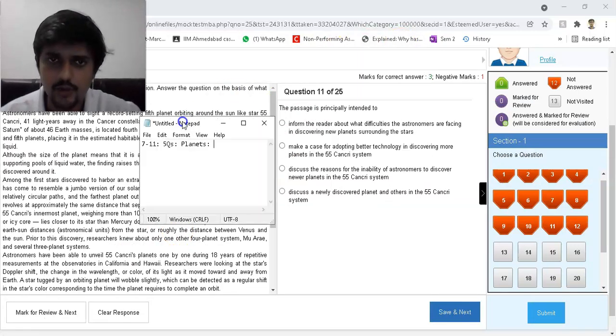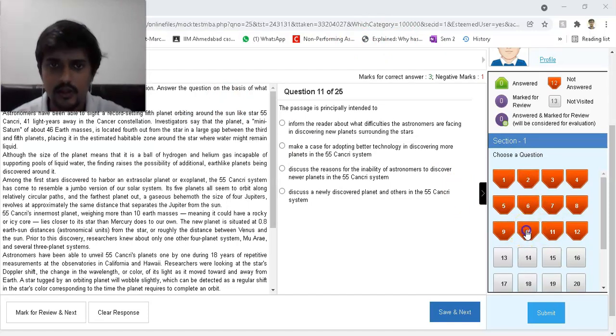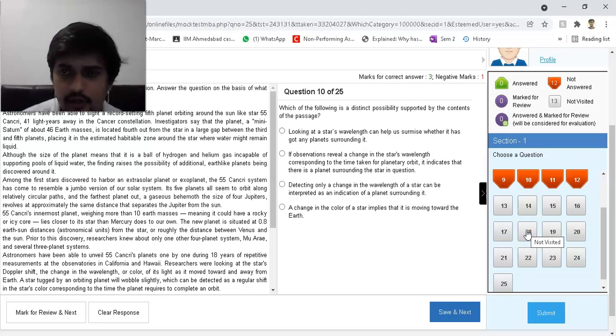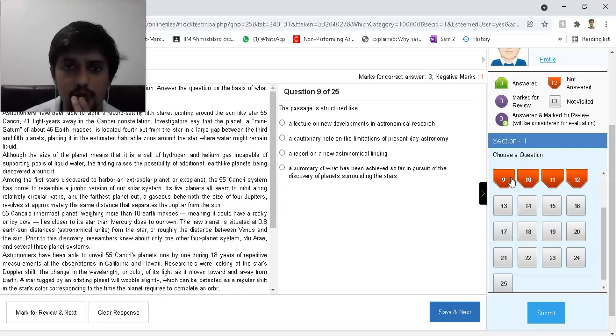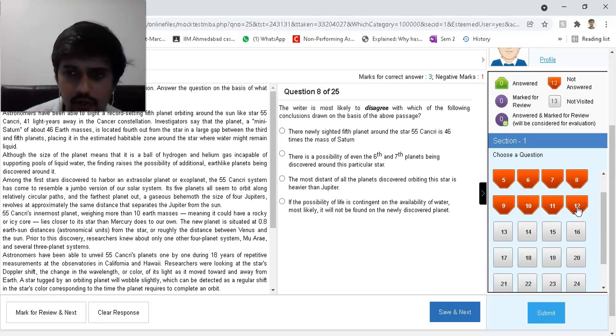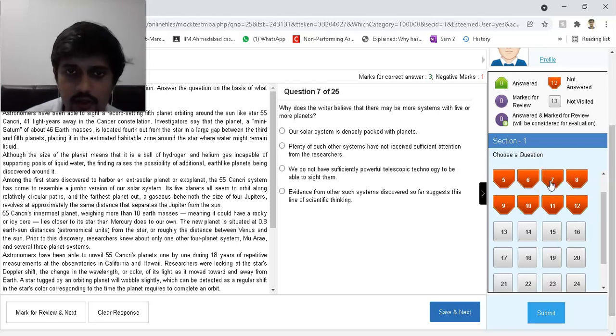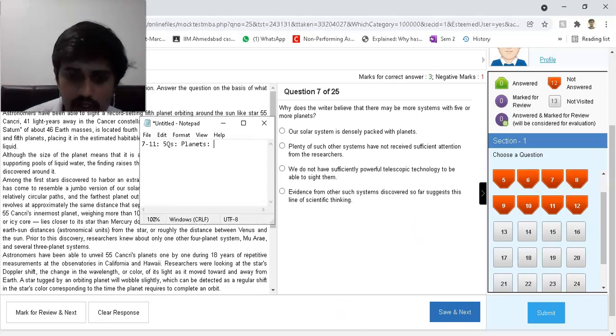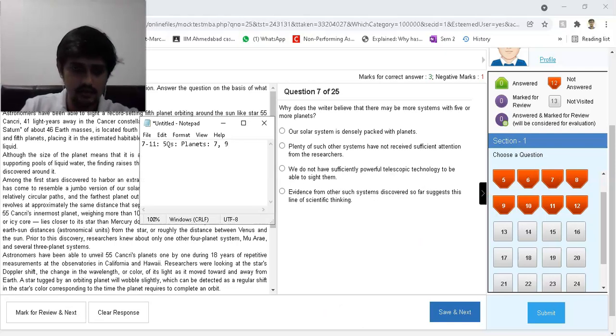And let's look at the objective questions. The passage is principally intended towards. Okay, that's 11th. Let's get 10th. Which of the following distinct possibilities is supported by the contents of the passage? Very scope is too large. The passage is structured like. Once you read the passage, you'll be able to give this answer, so I'll consider that an objective question. Most likely to disagree, definitely a subjective question. I believe that there may be more systems with 5 or more planets. Okay, 7 and 9. We have it, 7, 9. These are two of our objective questions.